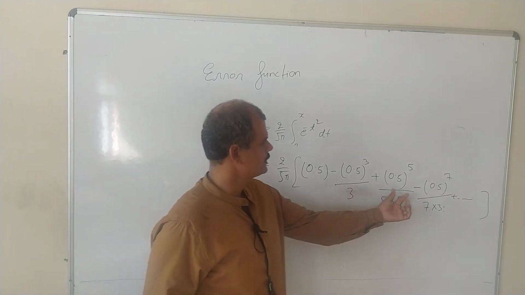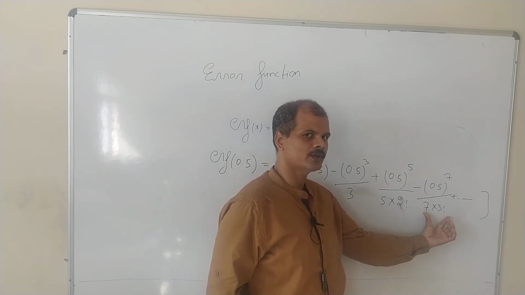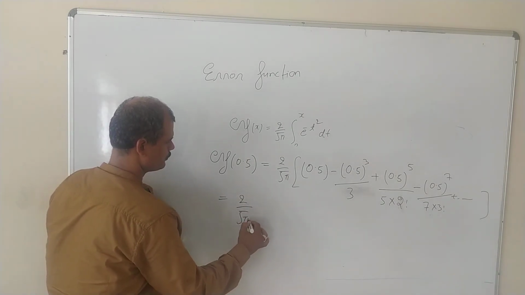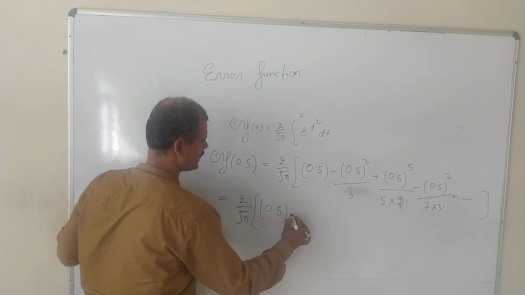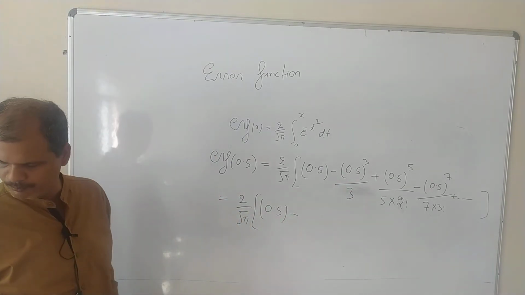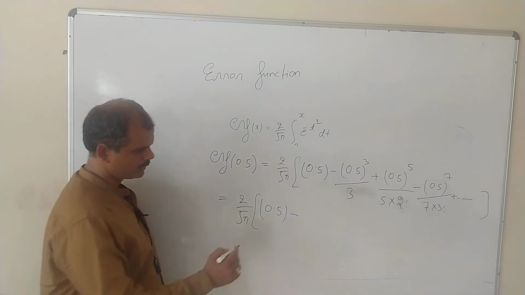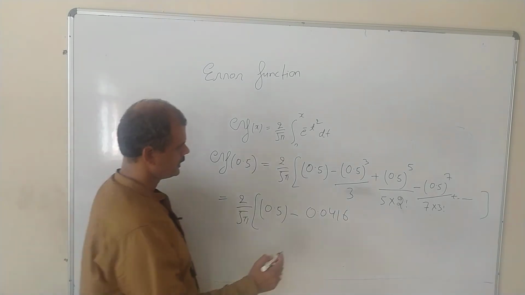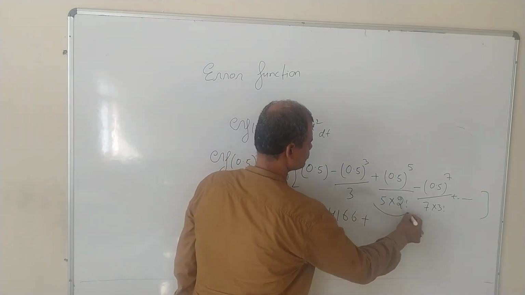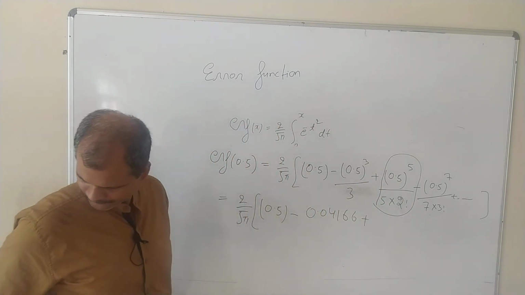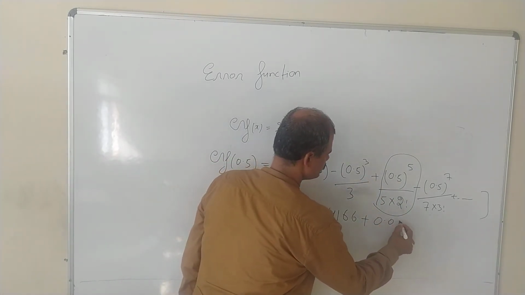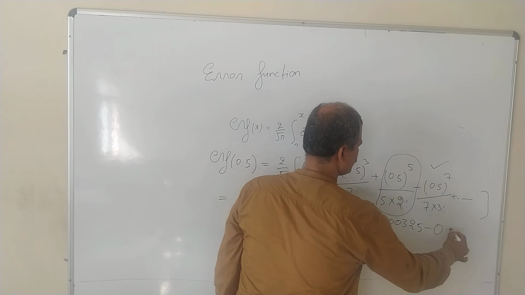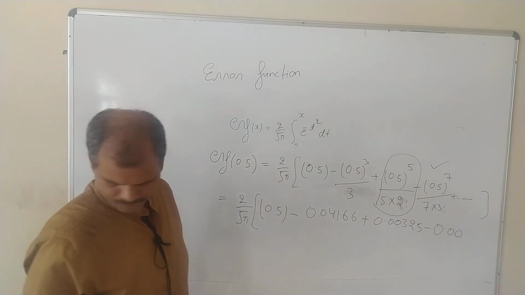So if you see, these terms tend to 0. Let us simplify this. So we get 2 by root pi and 0.5 minus, if you simplify 0.5 cube by 3, we get 0.0416, plus if you get this term, we have 0.00325, minus, if you simplify this term, we get 0.00018.